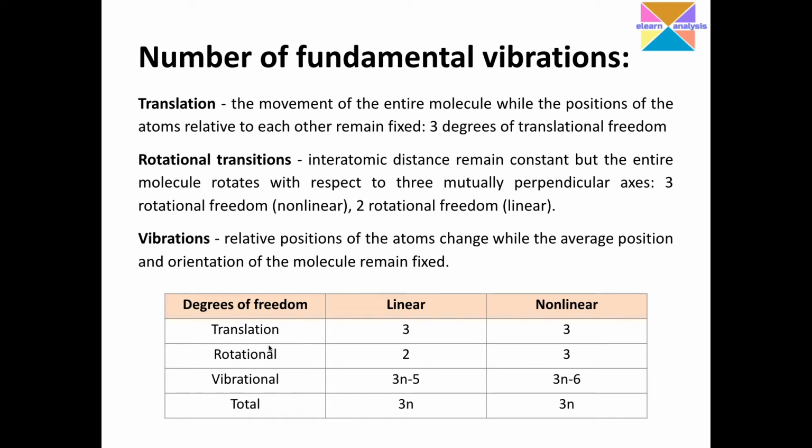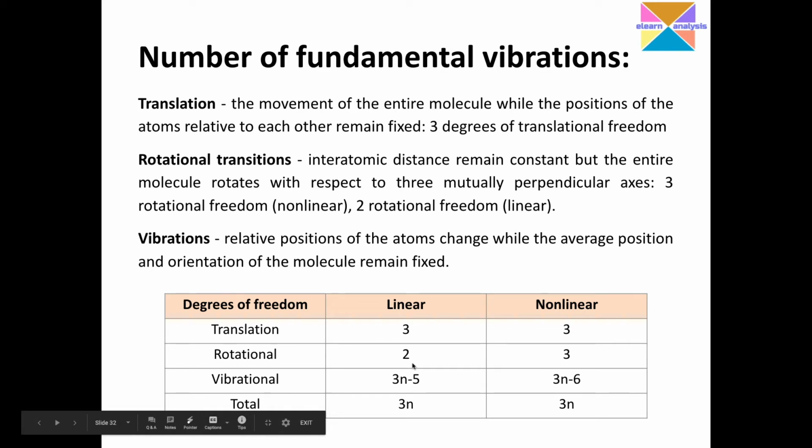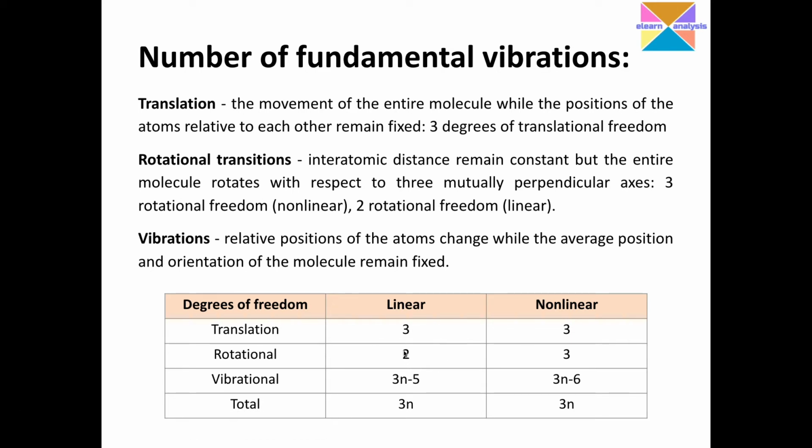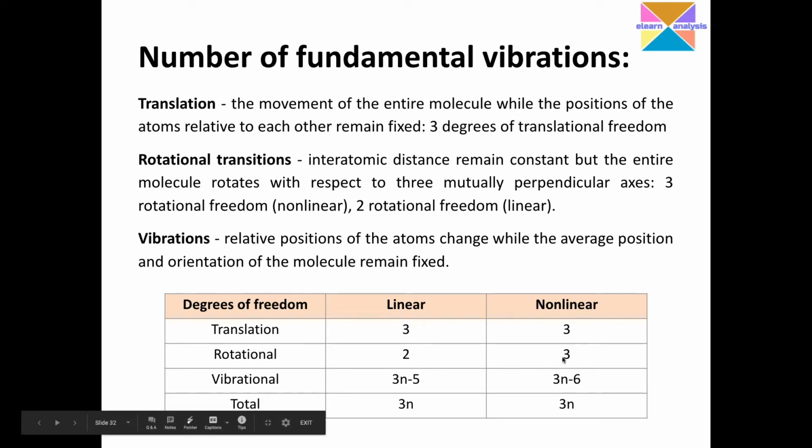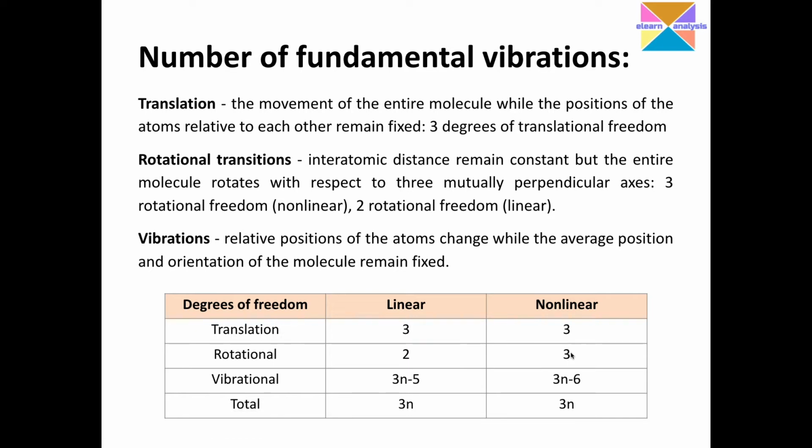Coming to the second degree of freedom, that is rotational. In case of a linear molecule, you can see there are only 2 rotational degrees of freedom, and if it is a non-linear molecule, we have 3 rotational degrees of freedom.